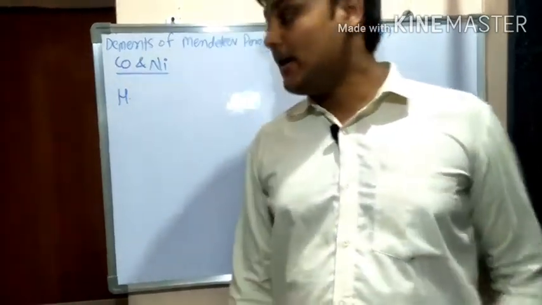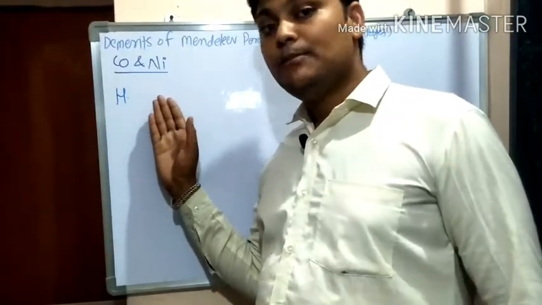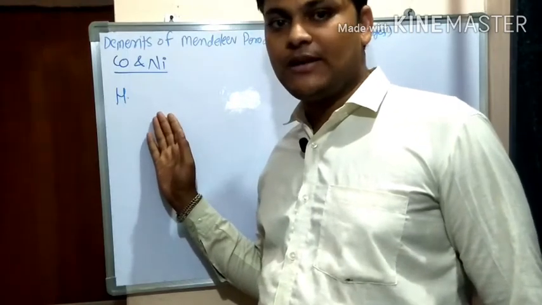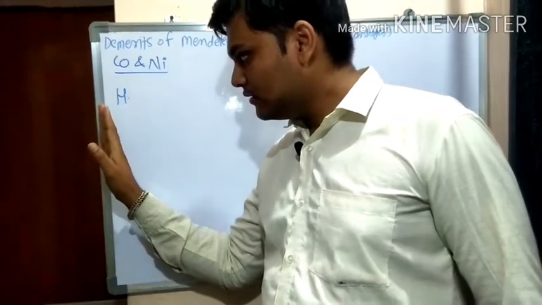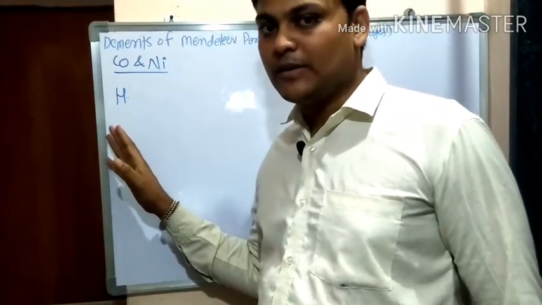The next problem is the position of hydrogen, because Mendeleev arranged this periodic table as per increasing atomic masses.